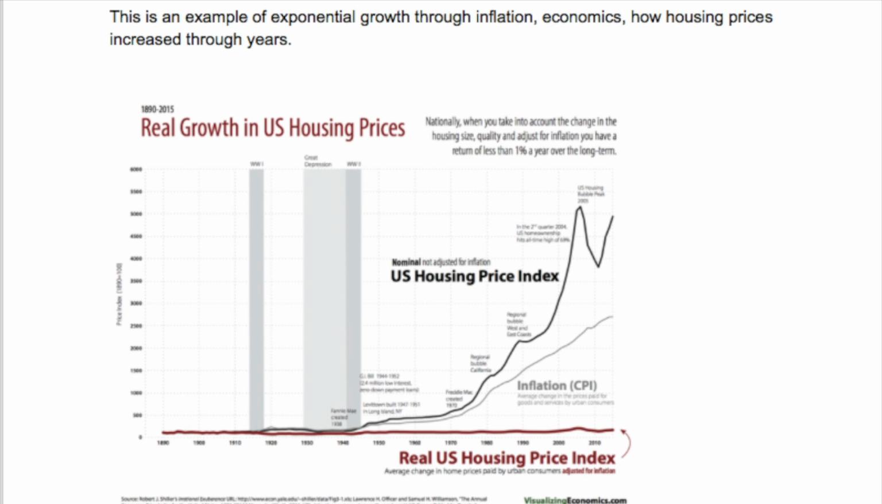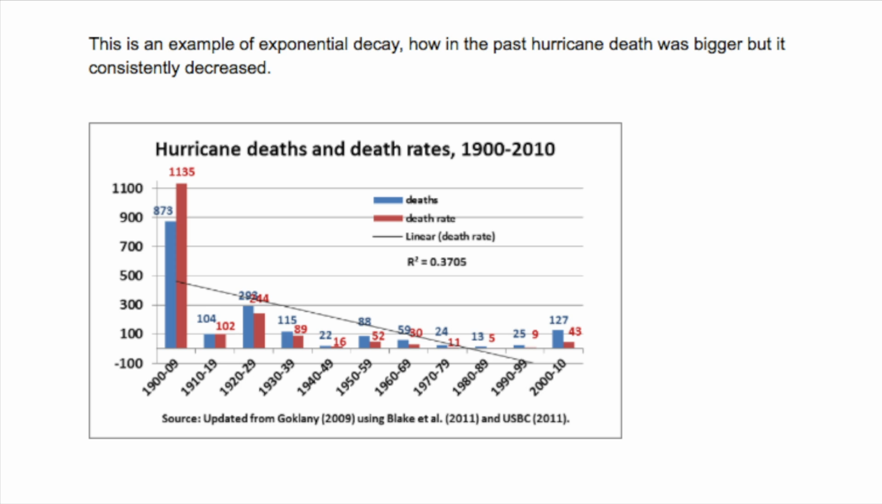This is an example of exponential growth throughout inflation, economics, and how housing prices increase throughout years. This is an example of exponential decay, how in the past hurricane deaths were bigger but consistently decreased.